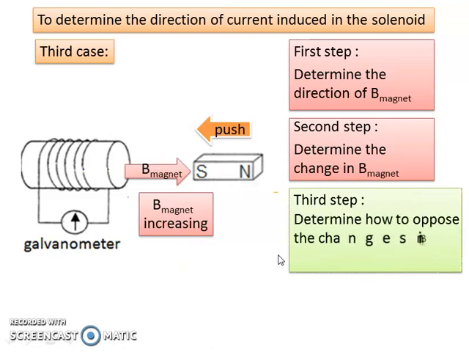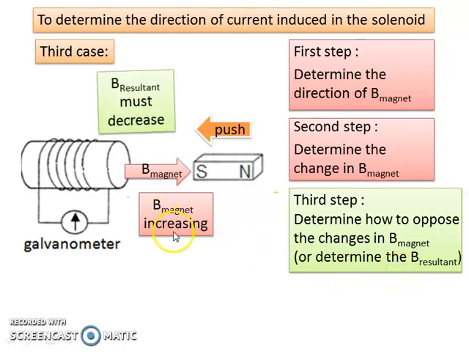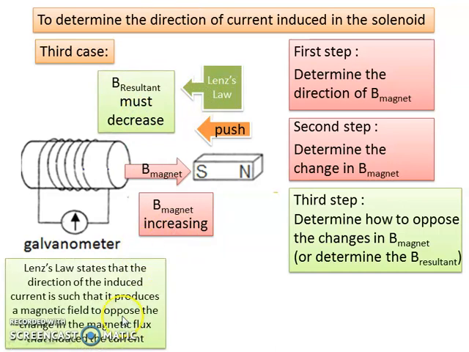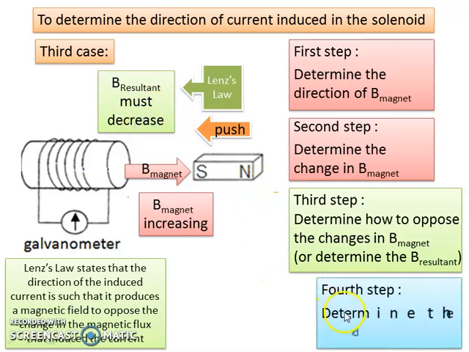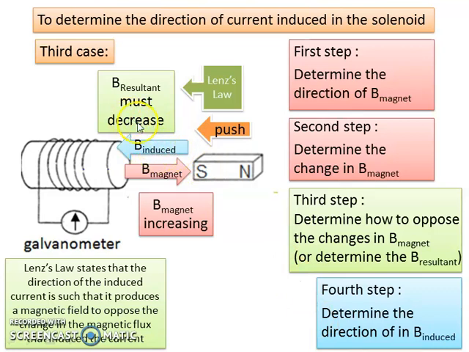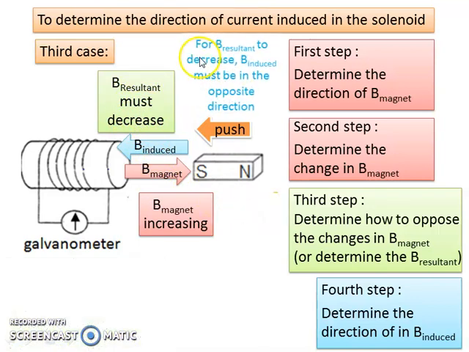Third step, determine how to oppose the changes in B magnet, or in other words, to determine the B resultant. So if the B magnet is increasing, that means the B resultant must decrease from Lenz's law, to oppose the change in magnetic flux that induces the current. So the fourth step, to determine the B induced: for the B resultant to decrease, the B induced must be in the opposite direction, so that when we subtract using vectors, the B resultant decreases.